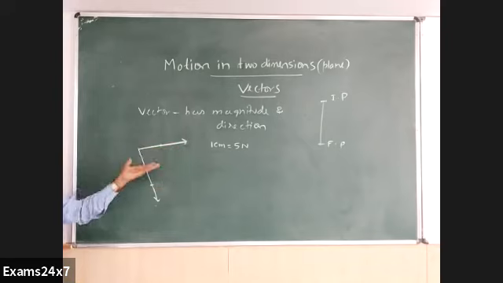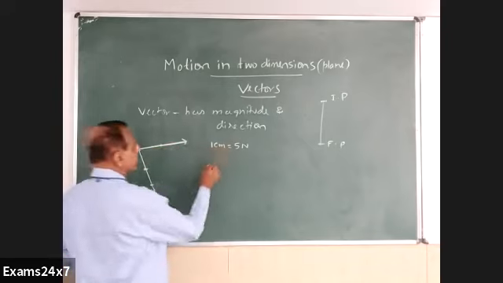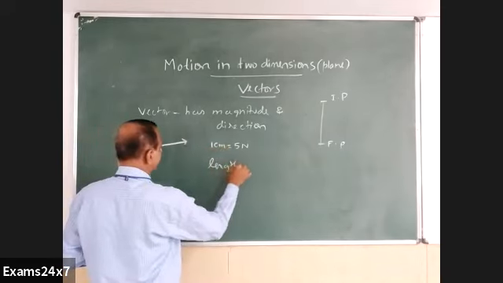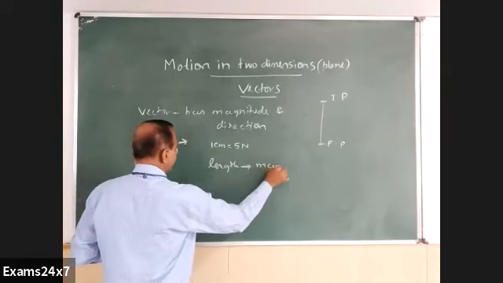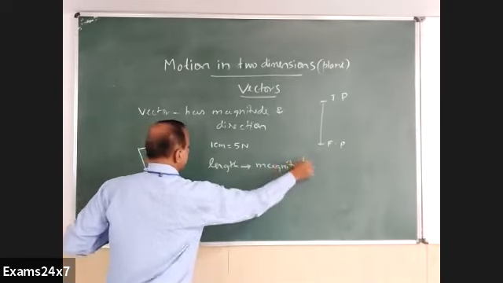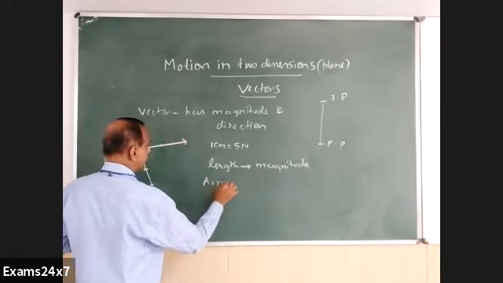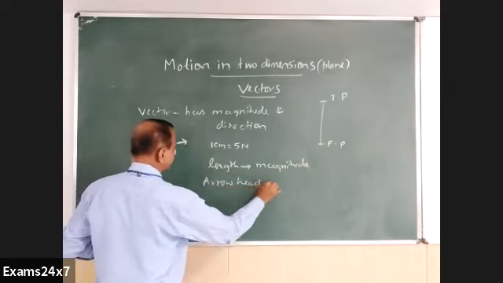So that is one vector representation by a line whose length gives the magnitude. The length of the line indicates magnitude, and the arrowhead indicates direction.